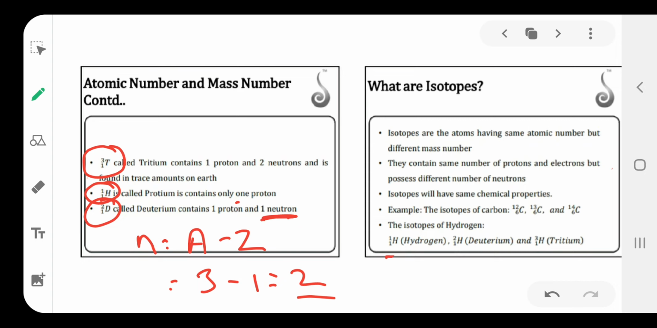The next one is isotopes. Atoms of the same element have the same atomic number but different mass number. That is called isotopes. These are examples of isotopes. Here the atomic number is the same but the mass number is different. This is the second example.